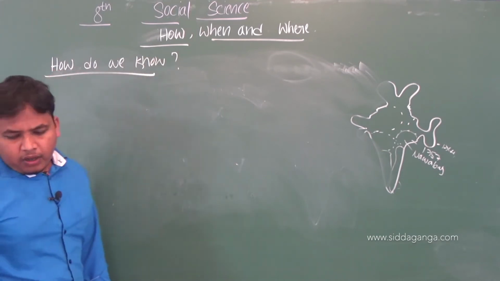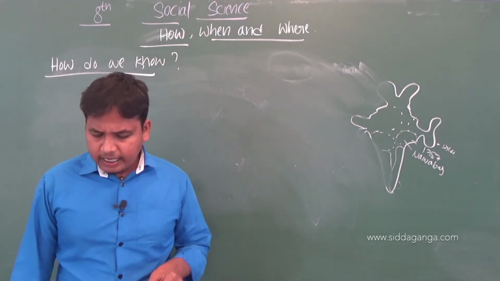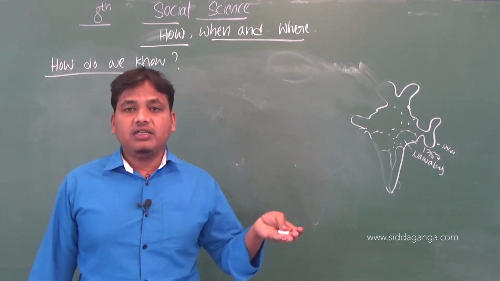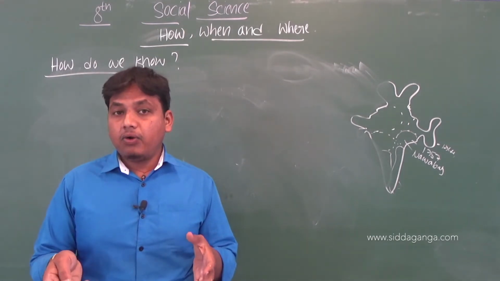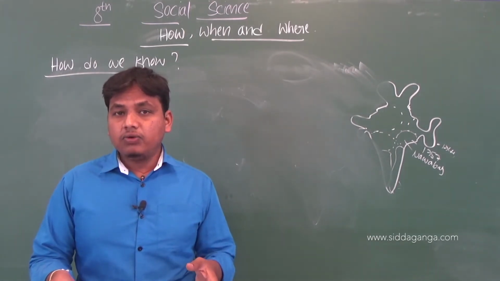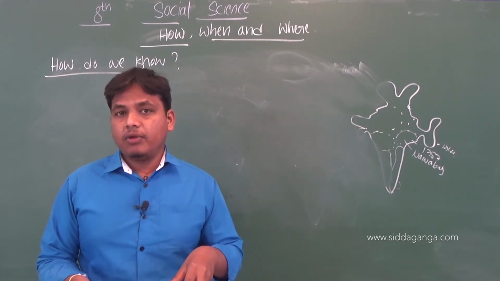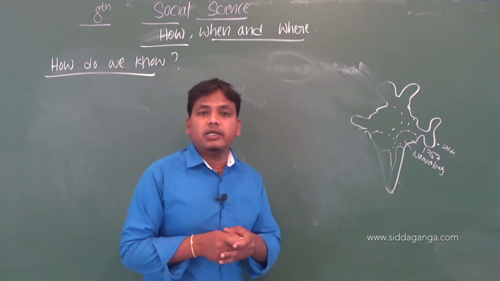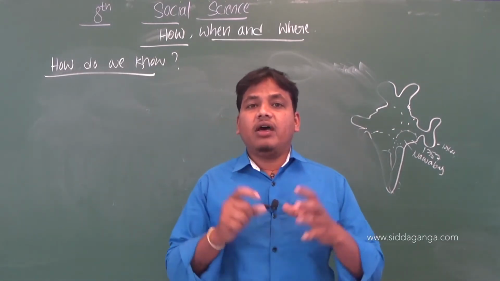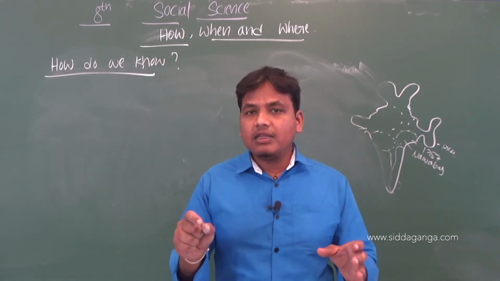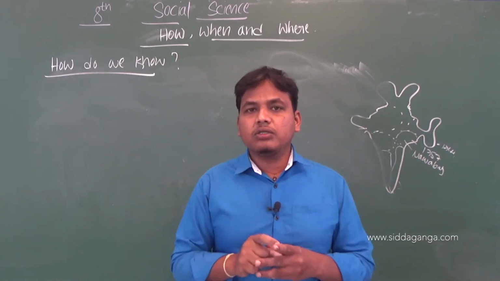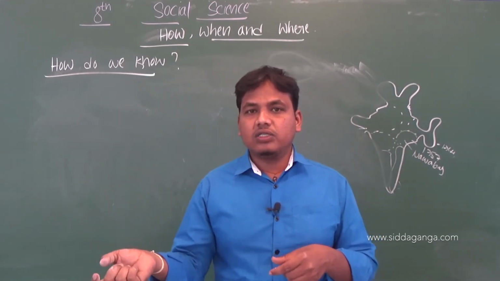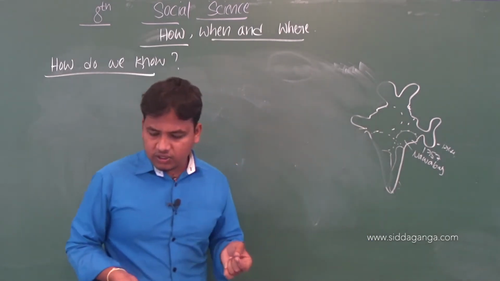How do we know? What sources do historians use in writing about the last 250 years of Indian history? How did historians write their history about the last 250 years? The sources are very important when we write history. When historians write history, the sources are very important. What are the sources? There are two types of sources: written sources and archaeological sources.